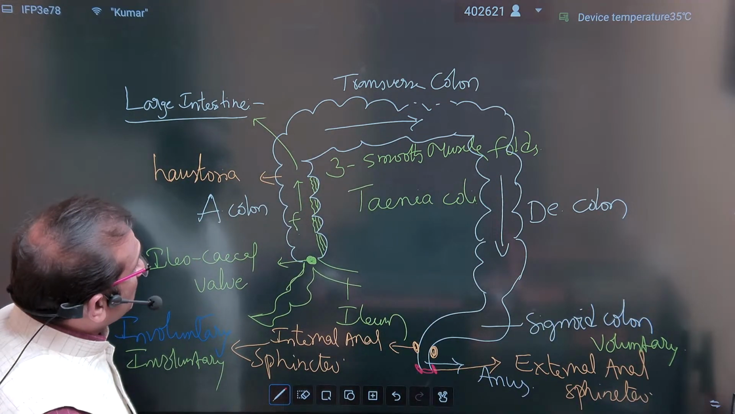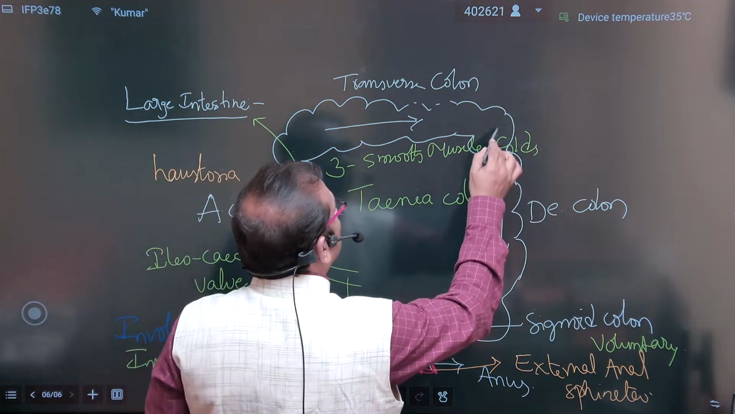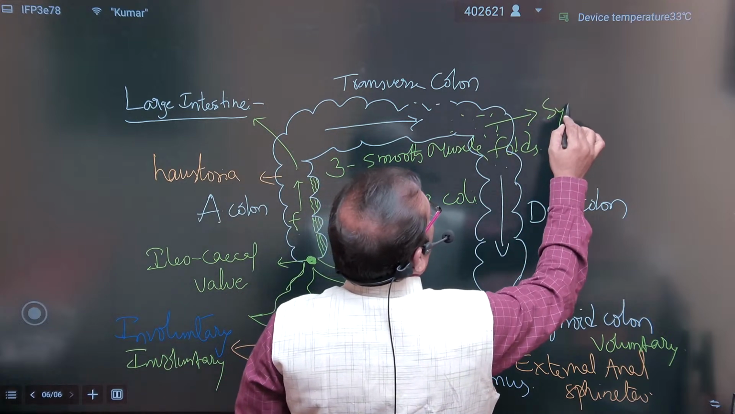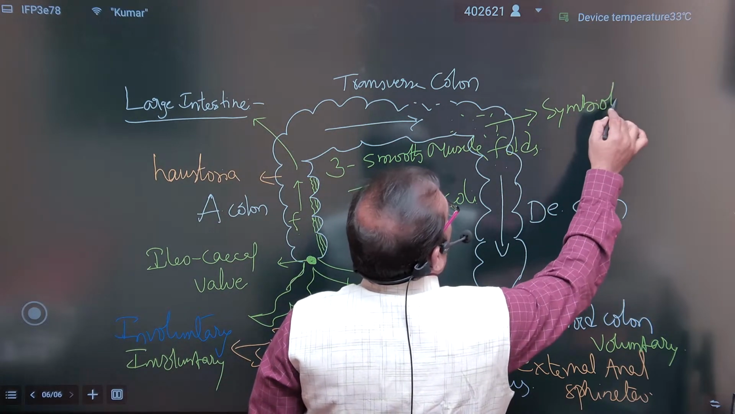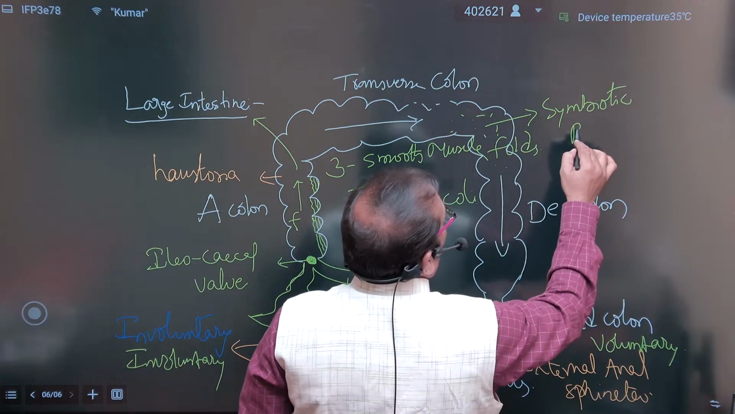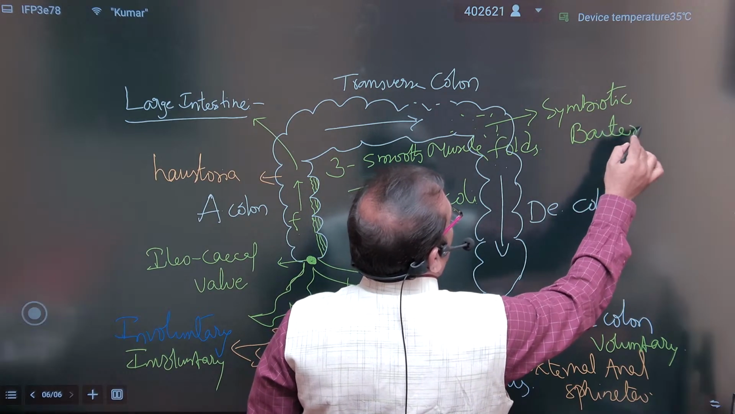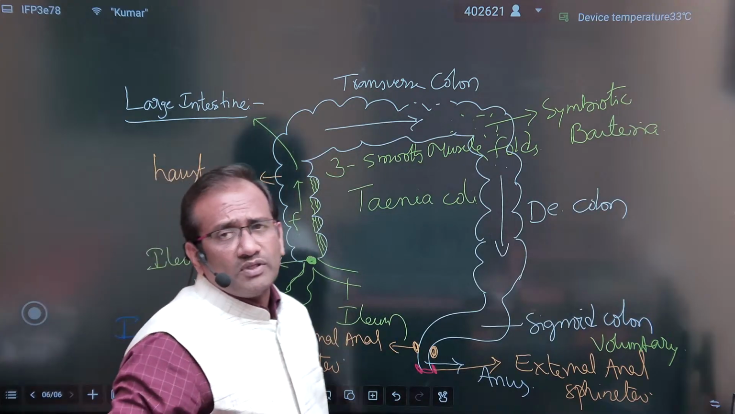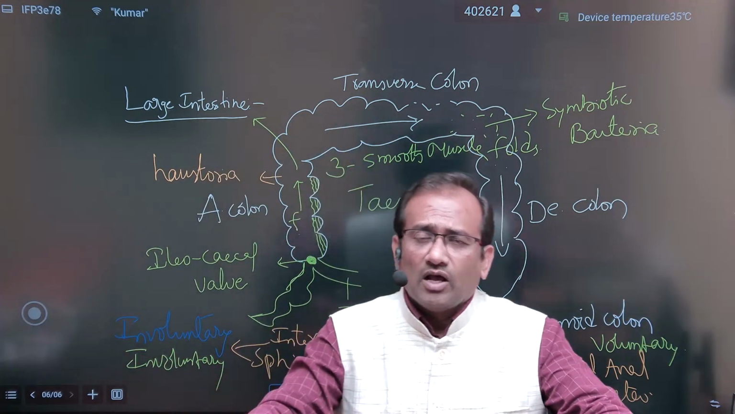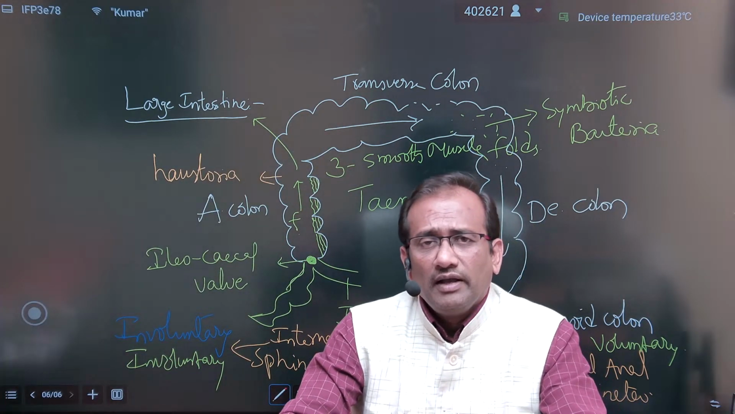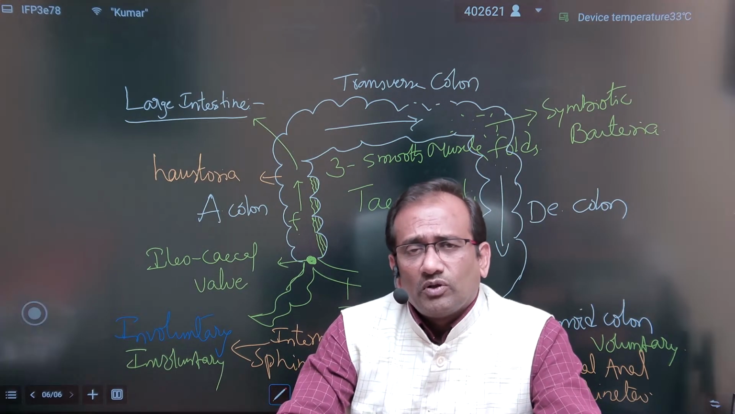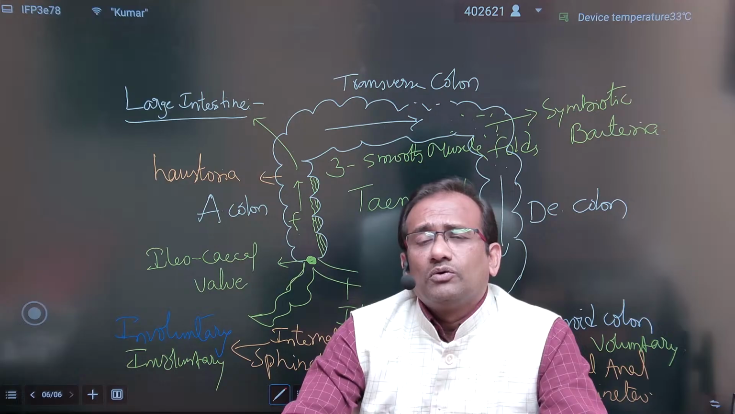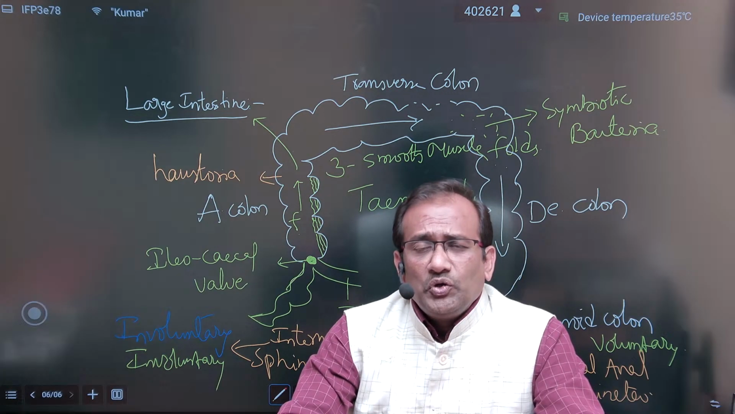And some symbiotic bacteria are also present in the large intestine, in the fecal matter. So this is about the large intestine, the last part: colon, ascending colon, transverse colon, and descending colon. Okay, so we are in the human digestive system.